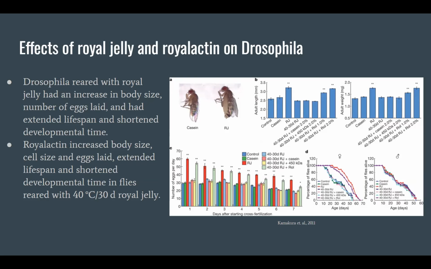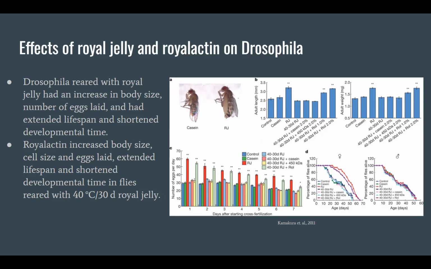In part A, we have the compared body size of female adult flies reared in casein, a control substance, and royal jelly, where we can see a very big difference. In B through D, it's very similar to figure 1, where the experimental groups consist of flies reared with control medium, casein medium, royal jelly medium, and then the royal jelly stored for 30 days at 40 degrees Celsius, possessing either casein, the 450 kilodalton protein, or royal actin.